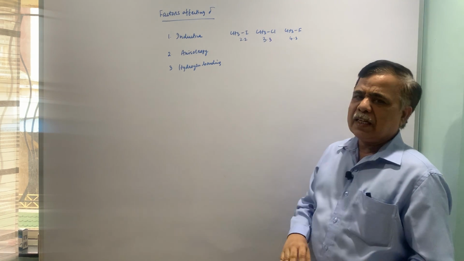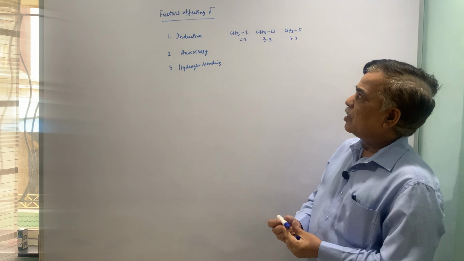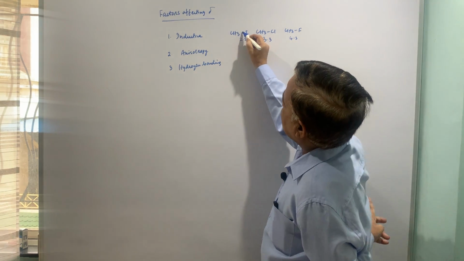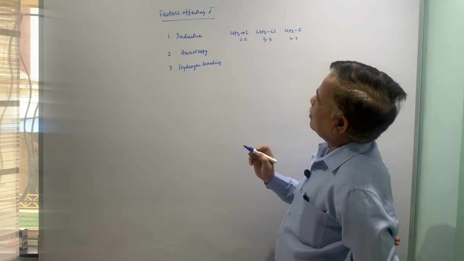So, inductive effect can influence the chemical shift value because it exerts minus I effect, like these halogens exert minus I effect. So, they pull electrons in this direction. Okay.